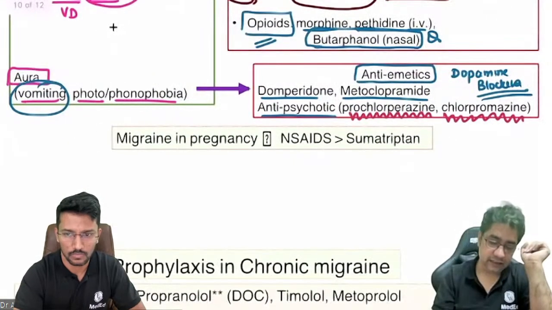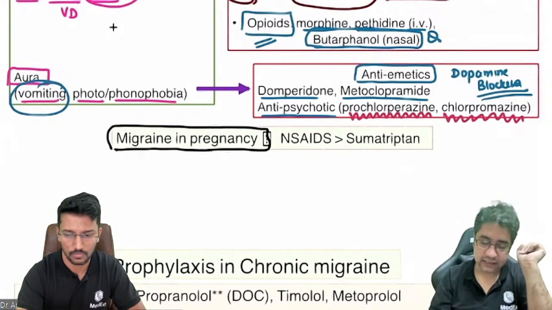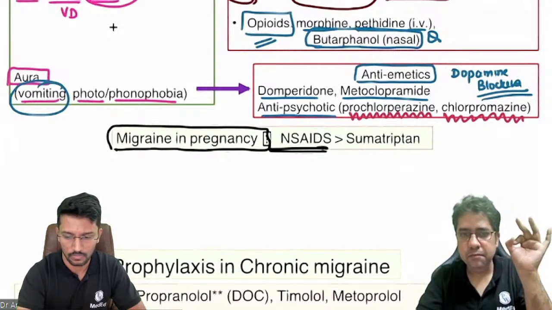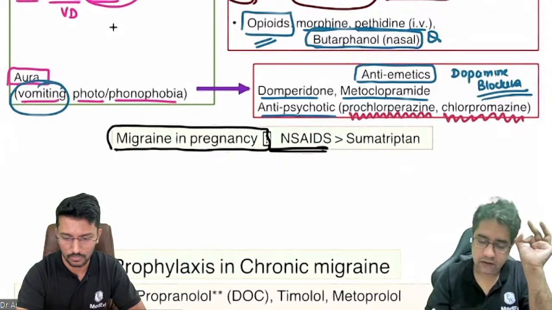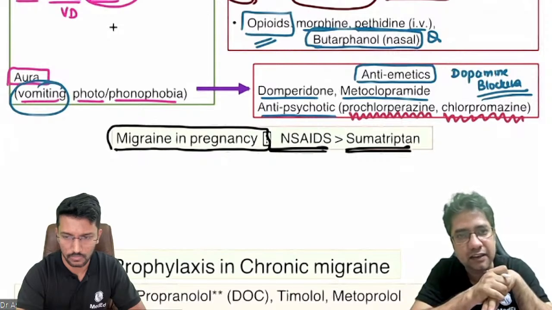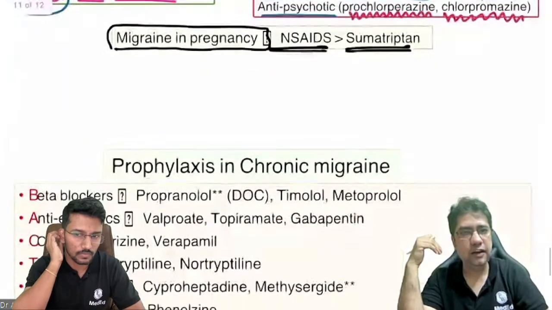Now the last point is migraine in pregnancy. Remember, the safest drug for migraine in pregnancy is NSAIDs. But if it is still not controlled, we can give which triptan? The only most tested triptan in pregnancy is sumatriptan. Done? So this is about acute treatment of migraine.